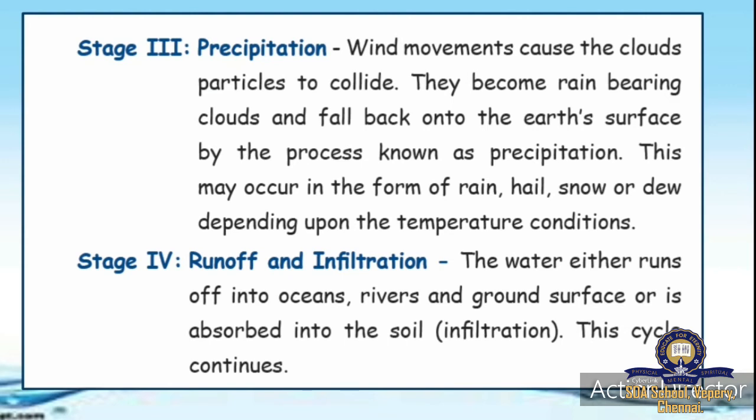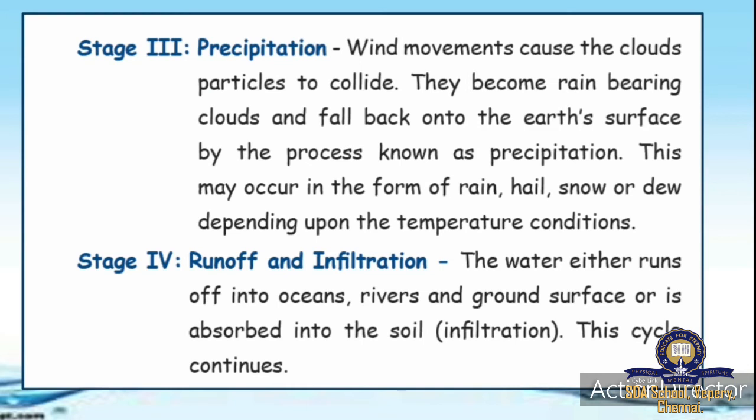So clouds falling as rain is called precipitation. This may occur in the form of rain, hail, snow or dew depending upon the temperature condition. So, in most places it will fall as rain. Okay. So, in cool countries it may be in the form of snow, right?